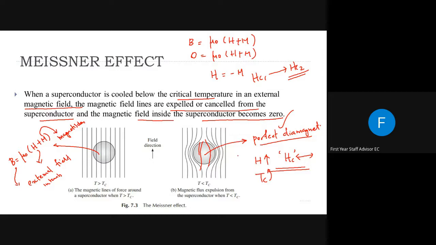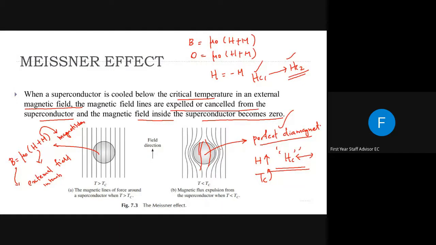That means the superconductivity of type 1 superconductors can be destroyed very quickly after reaching some critical field Hc. But type 2 superconductors, which are called hard superconductors, are not destroyed as easily as type 1 superconductors, because it needs some time, or some extra field, to overcome the superconductivity.